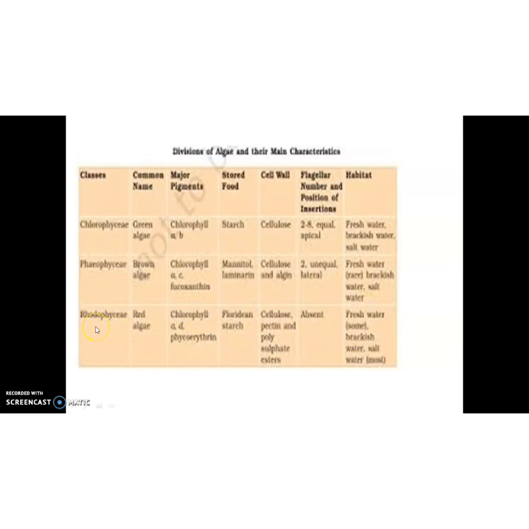Then the last one, Rhodophyceae, red algae. Major pigments are chlorophyll a, chlorophyll d, then phycoerythrin, and food is stored in the form of floridean starch. Cell wall is made up of cellulose, pectin and polysulfate esters. Flagella are absent. Some of the organisms are found in fresh water, then brackish water, and most of the organisms are found in salt water. So that is about algae.